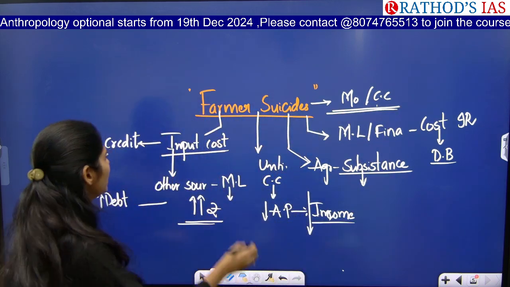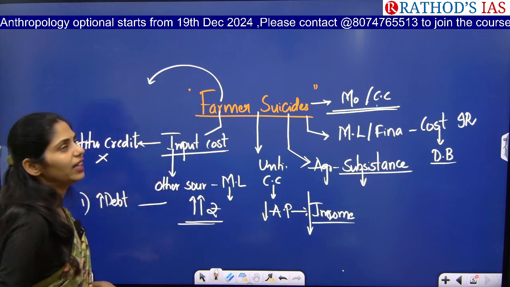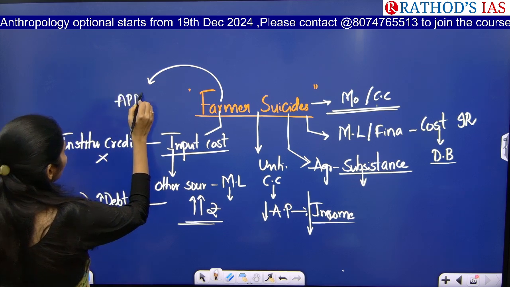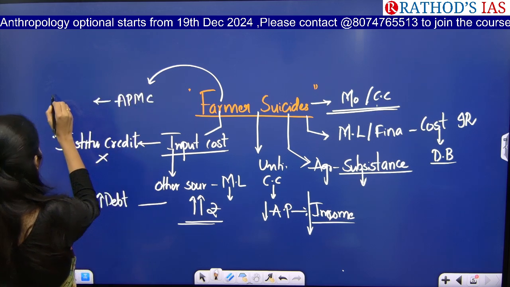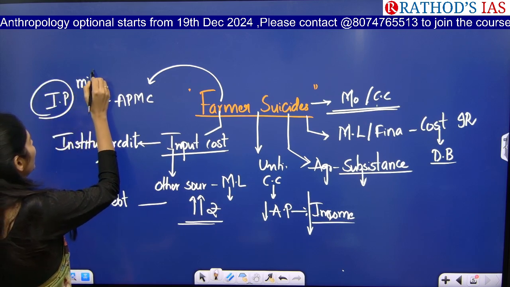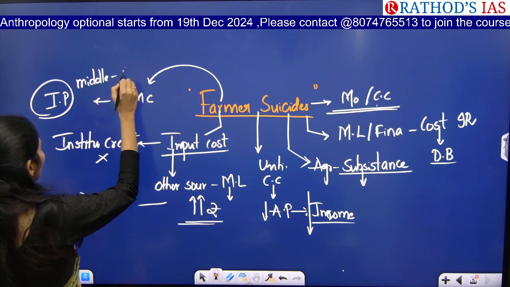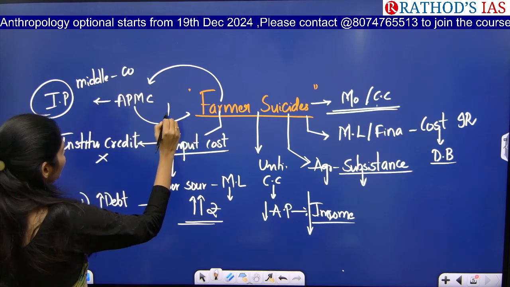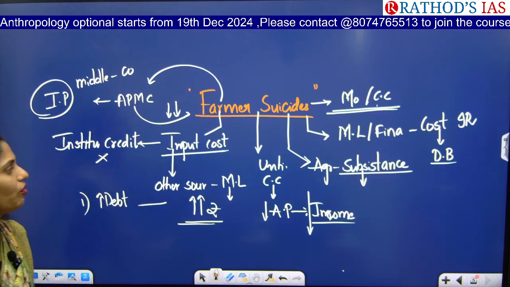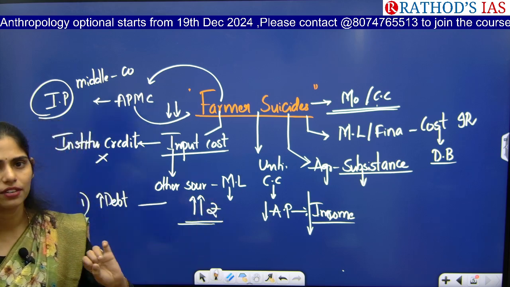And one more thing here is, whenever they take their produce to APMC mandis or APMC markets, we have an intermediate person. We have a middleman, and this middleman will be taking commission. So because of this, the income will be reduced for this farmer. It is also an important reason for farmer suicide. And these problems need to be addressed.